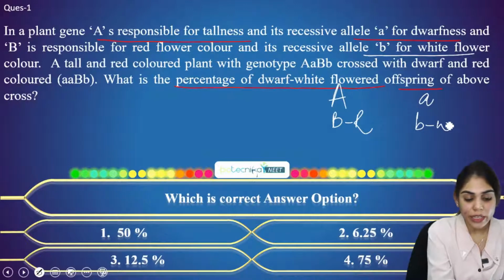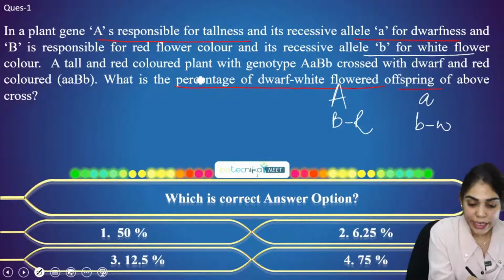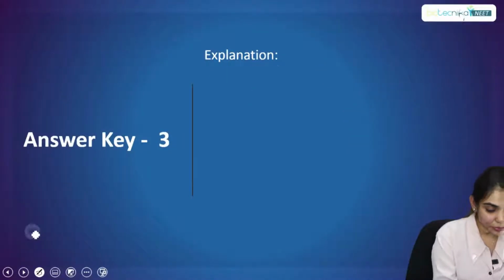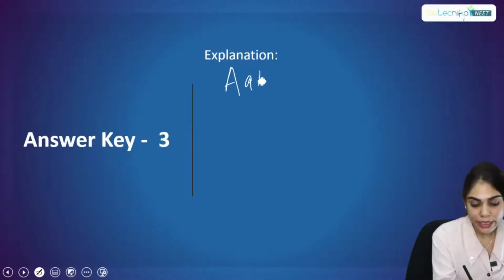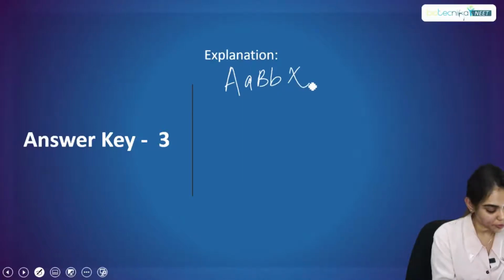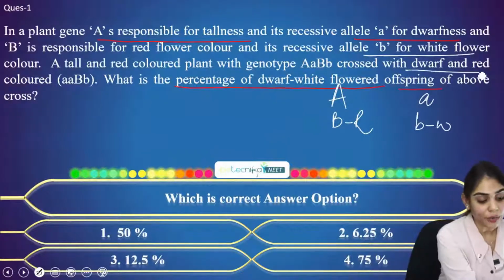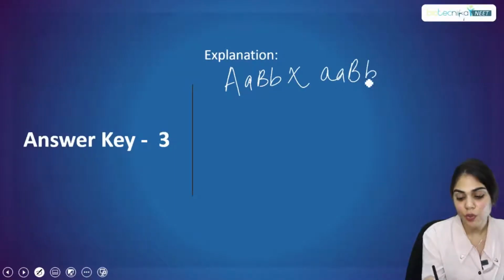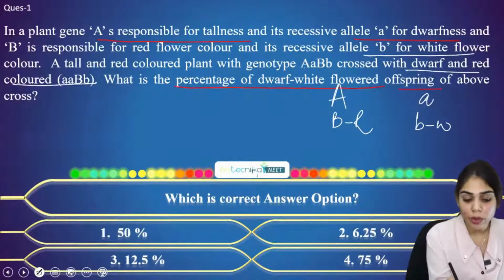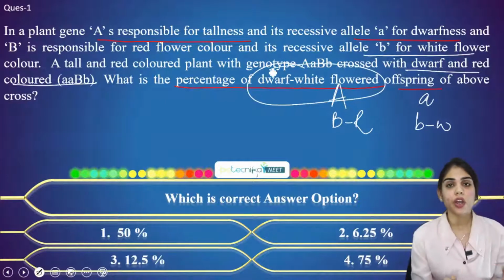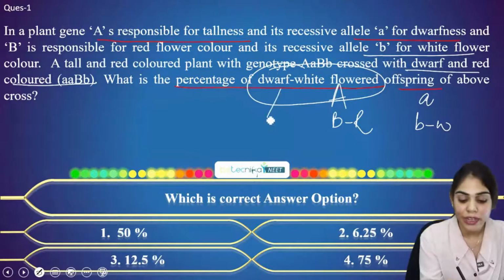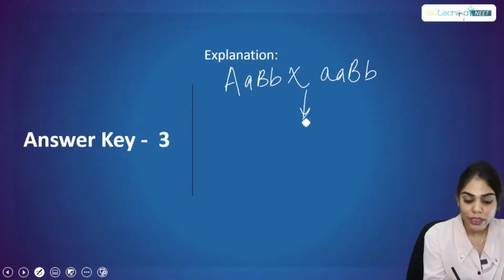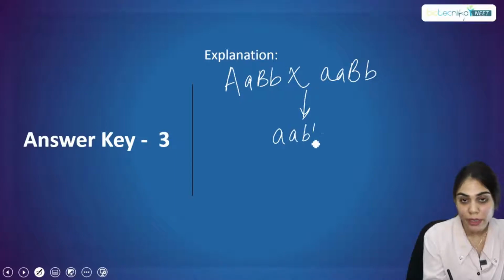A tall and red colored plant with genotype AABB is crossed with a dwarf and red colored plant, that is small a small a, capital B, small b. So here they're asking about dwarf white flowers. We all know that dwarf is a recessive character and white is also a recessive character. So what will be the genotype for this? Dwarf and white: small a small a, small b small b.